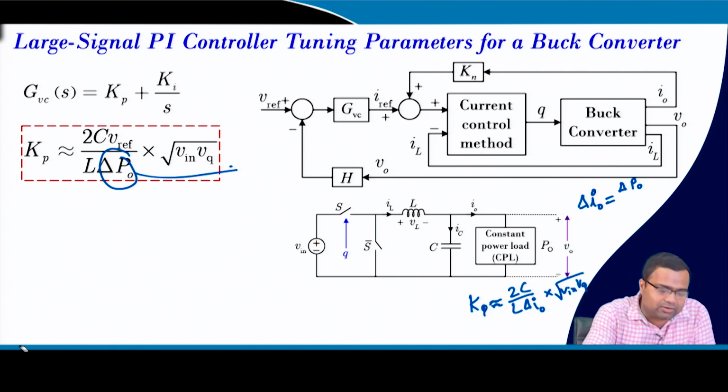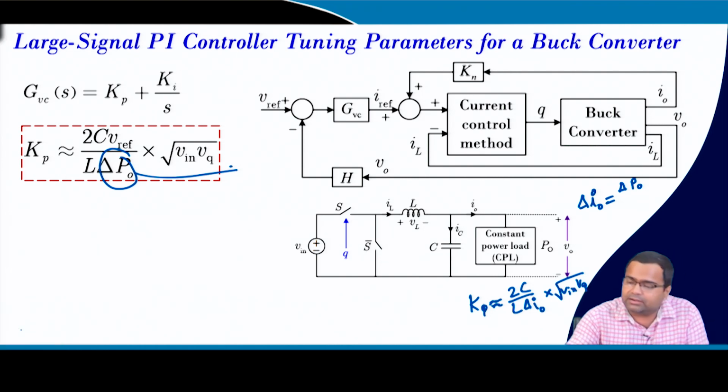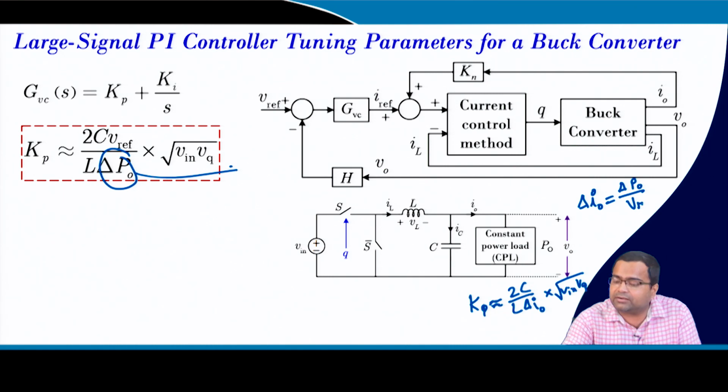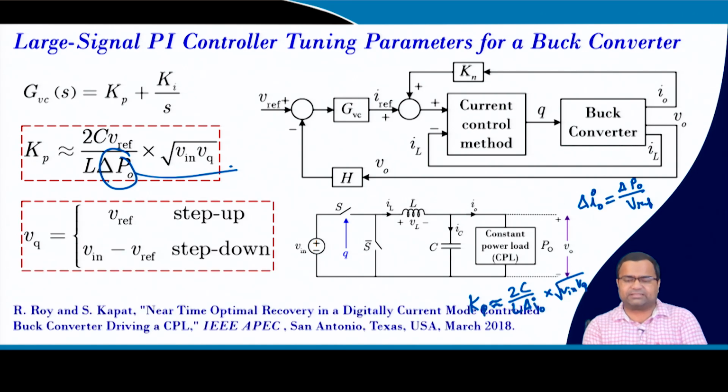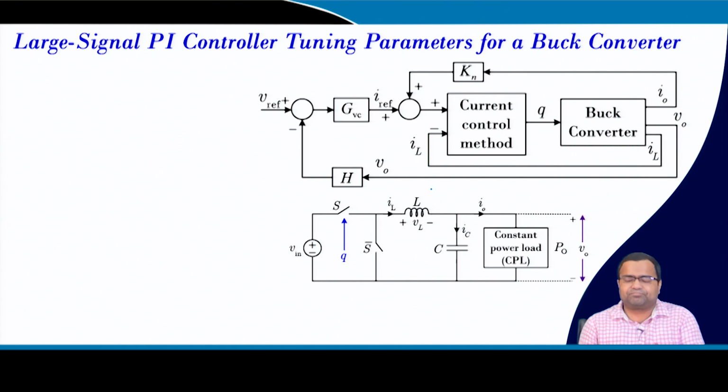Yeah, if there is a step change in the power divided by our actual voltage, that is a reference voltage. So, voltage into current is the power. So, the voltage is considered to be nearly constant. So, any step change in power can be translated as a load, and that can be replaced and you will get the same result. This we have published, and this will lead to the optimal response for the buck converter driving CPL.